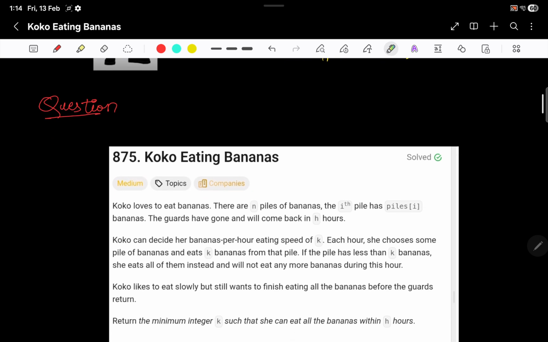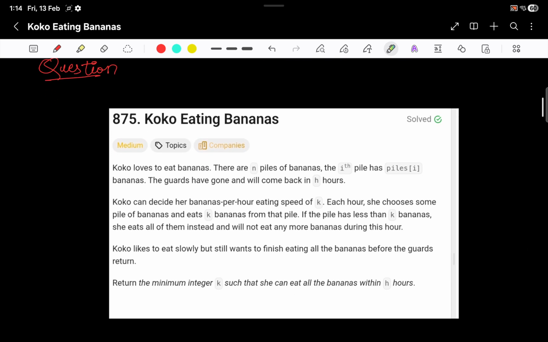So directly jumping into the question: Koko loves to eat bananas. There are n piles of bananas. The ith pile has piles[i] bananas. That means suppose I have four piles of bananas, one, two, three, four. Here it is two, here it is three, here it is four. So piles[i] is that many bananas, right? The guards have gone and will come back in h hours.